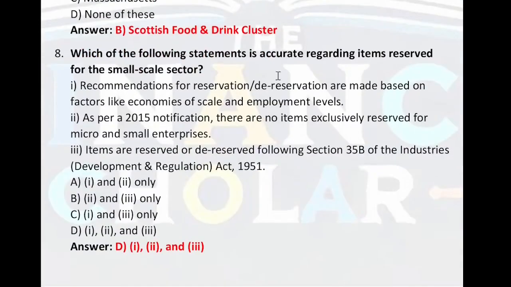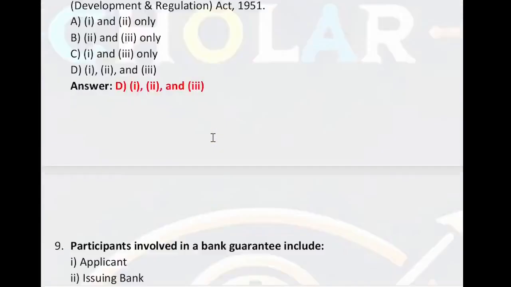Which of the following statements is accurate regarding items reserved for the small scale sector? First, recommendation for reservation are made based on factors like economies of scale and employment level. Second, as per 2015 notification, there are no items exclusively reserved for micro and small enterprises. Third, items are reserved or de-reserved following section 30B of the Industries Development and Regulation Act 1951. तो right answer है इसका first, second and third all are right.